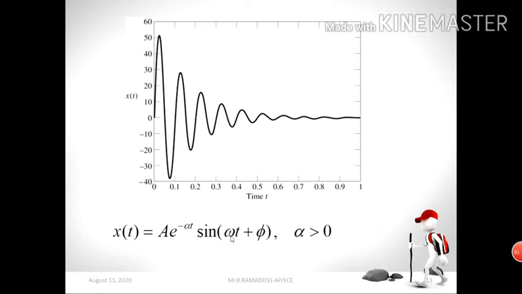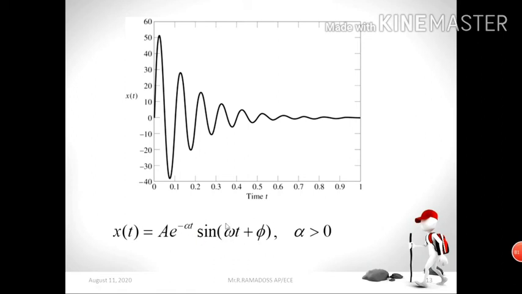Look at this, this is one of the signals, the sinusoidal signal. Here it is continuous in manner. If you want to represent the signal in terms of a mathematical expression, it is A e power minus alpha t sine omega t plus phi, where alpha is greater than 0. This is the mathematical representation of the signal, which is one way to represent signals. This diagram represents the graphical representation, which is also one way to represent the signal.